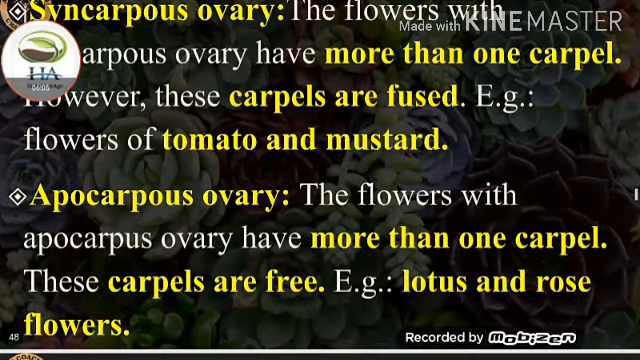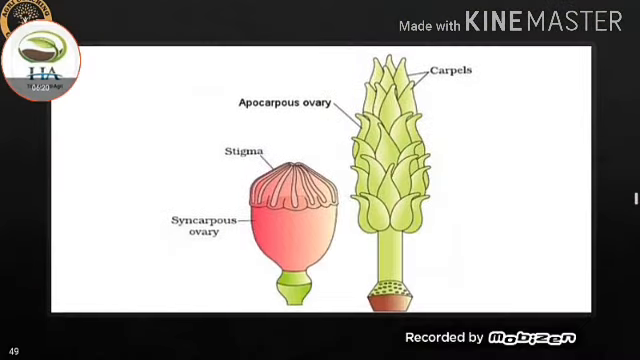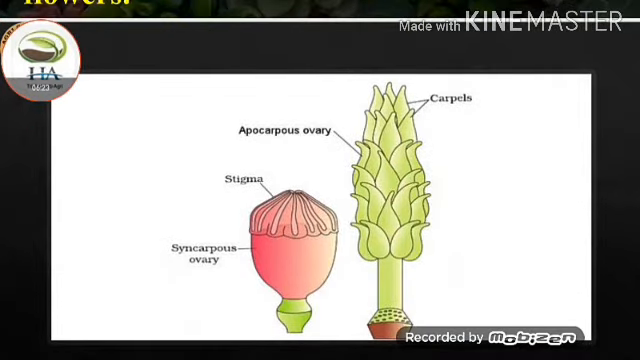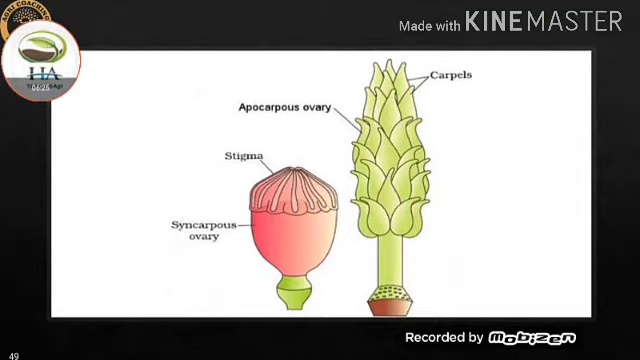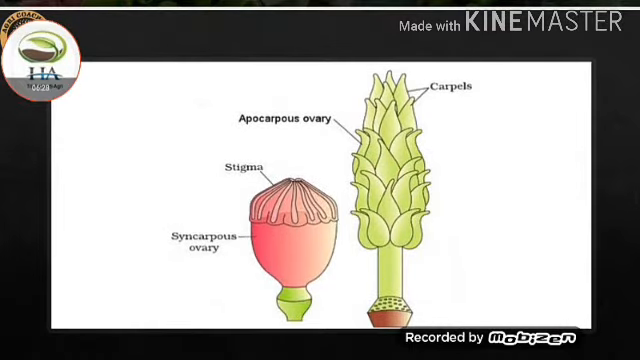Next one is the apocarpous ovary. The flowers with apocarpous ovary have more than one carpel. These carpels are free. Example of apocarpous ovary is lotus and rose flowers. Here we can see the apocarpous ovary. It has more than one carpel and these carpels are free, but in syncarpous ovary more than one carpel is present but fused.